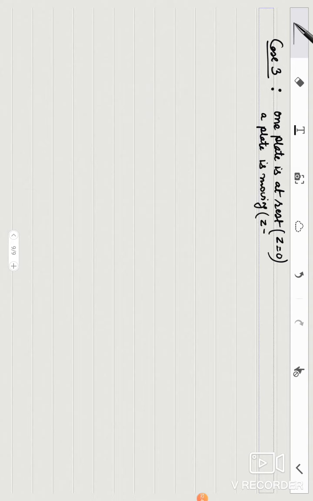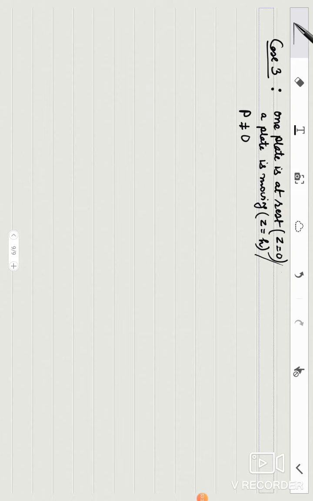That simply means which plate? The plate at z equal to h. Above plate is moving, and simultaneously p is non-zero. In the previous article it was 0. In case 1, p was 0, and the situation of the plate was the same. In the second case both the plates were at rest but p was existing, and in the third case p is existing, that means the gradient of p is existing, that means there are variations in pressure, and as well as one plate is moving and another plate is at rest.